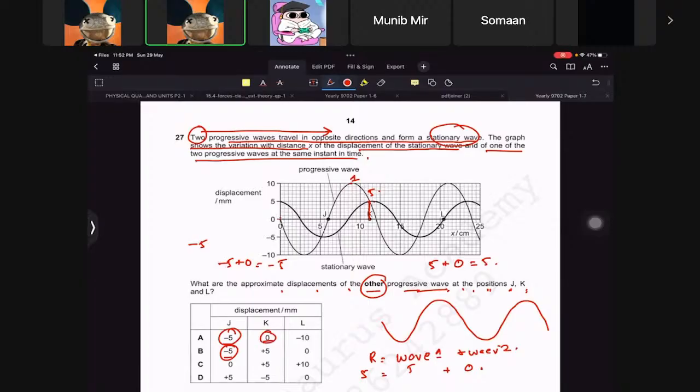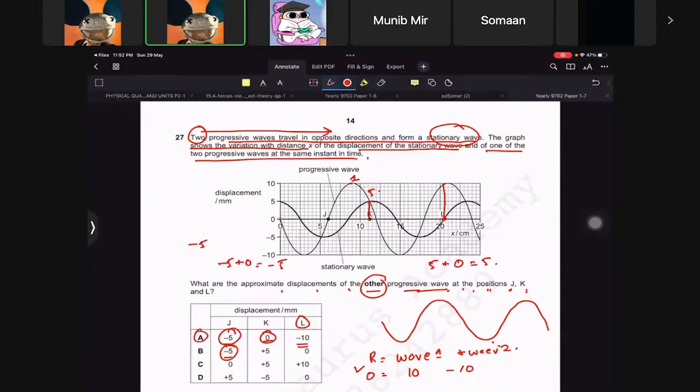Let's check L to see if my logic is correct. If you look at L, the resultant displacement is 0. So now we need to fill these in. Wave 1 at that point has a displacement of 10, so how can we get 0 here? If the other wave had -10. Do you understand? So this means this has to be this one.